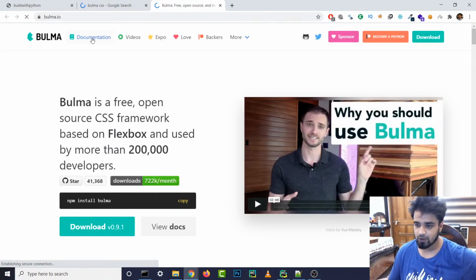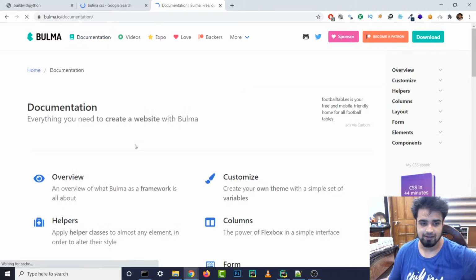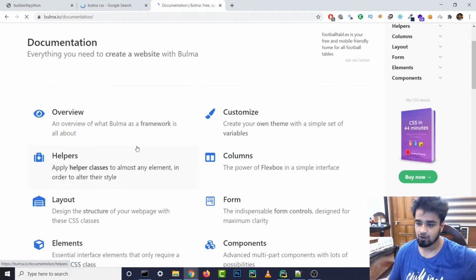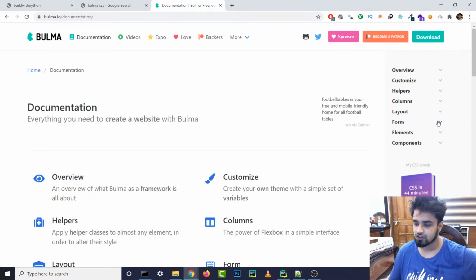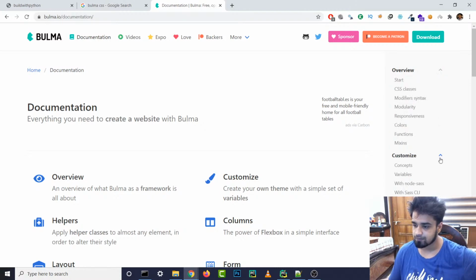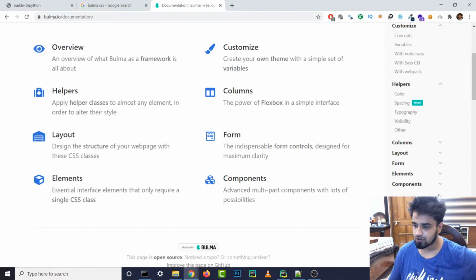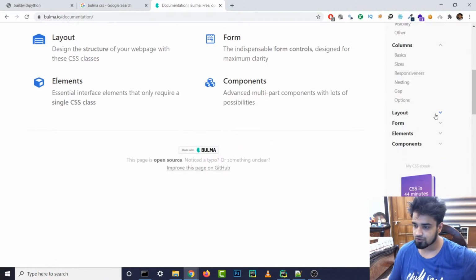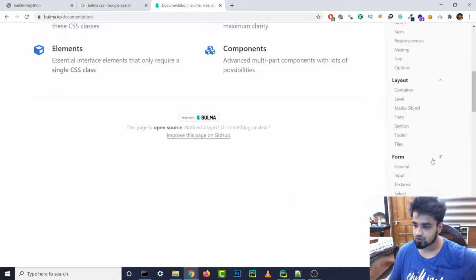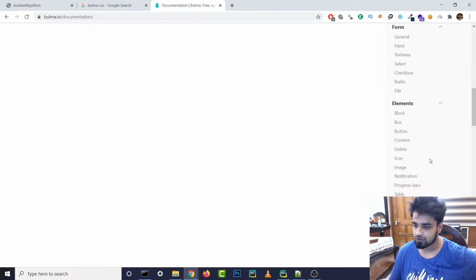Let's directly go and look at the documentation of this. Guys, whatever people recommend to me, I try to see what's up with it, because people have very interesting things. And let's first go and see helpers, columns. This is the grid system, the layouts, the forms, the elements,